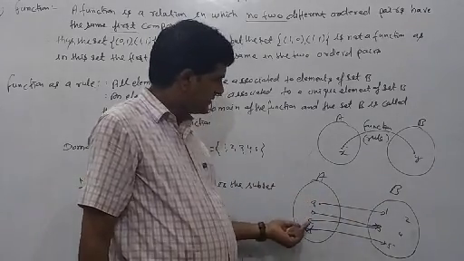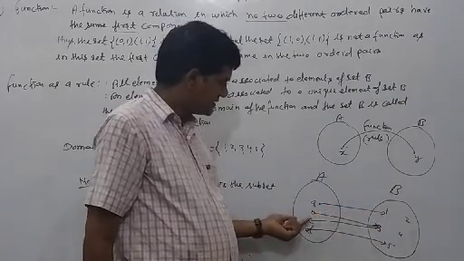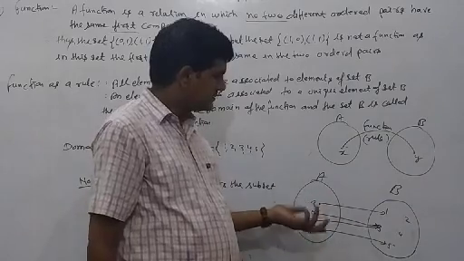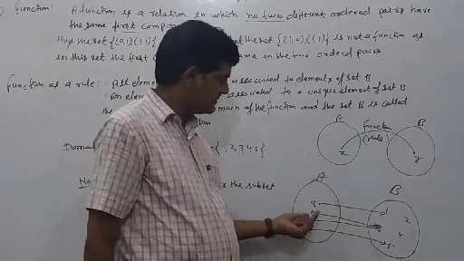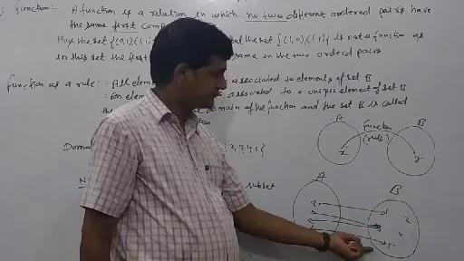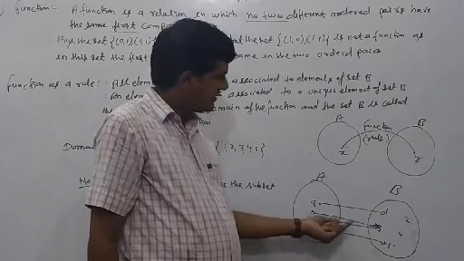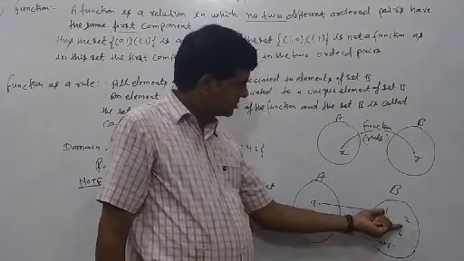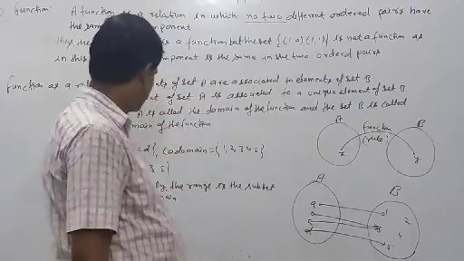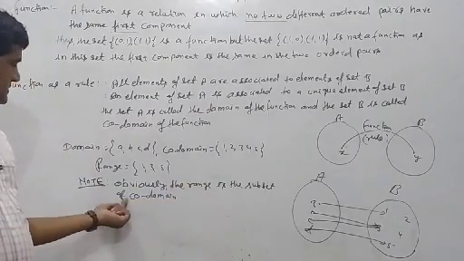A, B, C, D. Now we can see here A to 1, B to 3, C to 3, D to 5. This is the range. What is the range? 1, 3, 5, because the image of A is 1, B and C is 3, D is 5. Then A, B, C, D is the domain, 1, 2, 3, 4, 5 is the codomain, and 1, 3, 5 is the range. Understood?